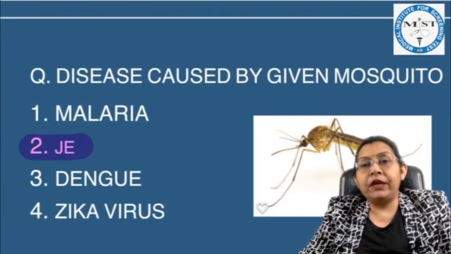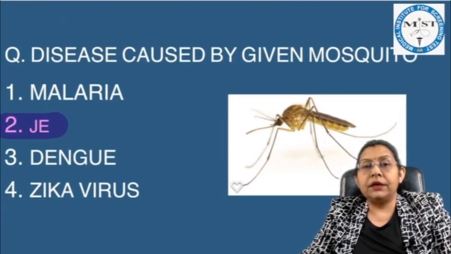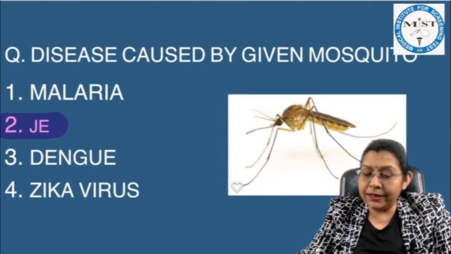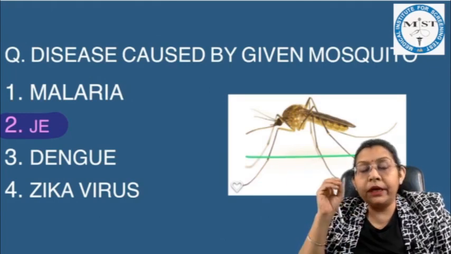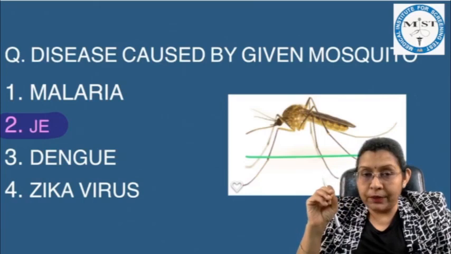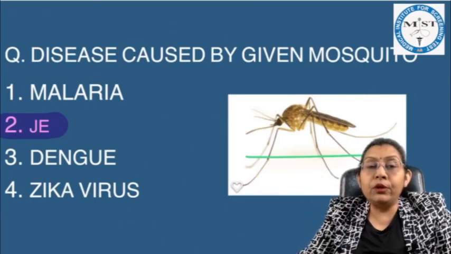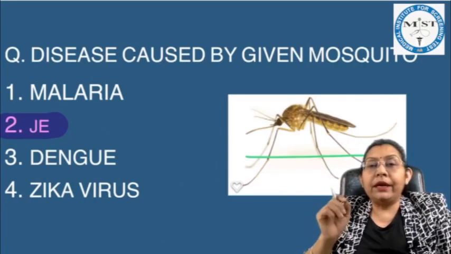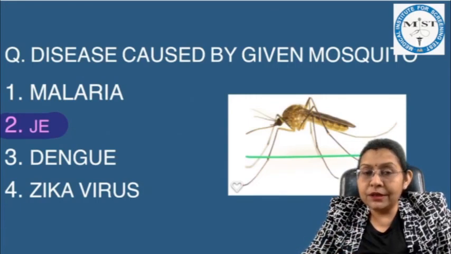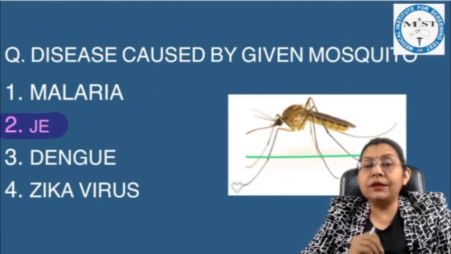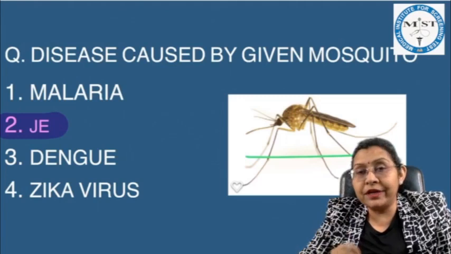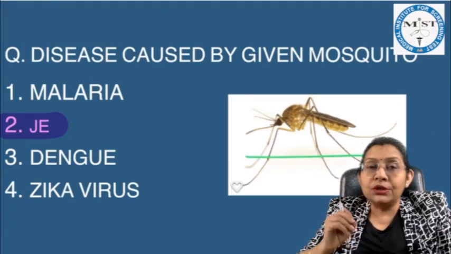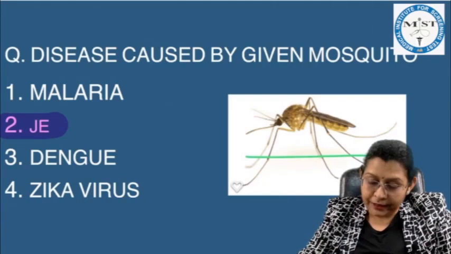Disease caused by the given mosquito, and you can very well identify this mosquito by its sitting position. It is sitting parallel to the surface without any spots on the body. So this is your Culex mosquito, and we know that malaria is caused by Anopheles. Japanese encephalitis is by Culex mosquito. Dengue and Zika virus disease are caused by Aedes mosquito. So as you had identified correctly, this is your Culex mosquito. So your answer is Japanese encephalitis.